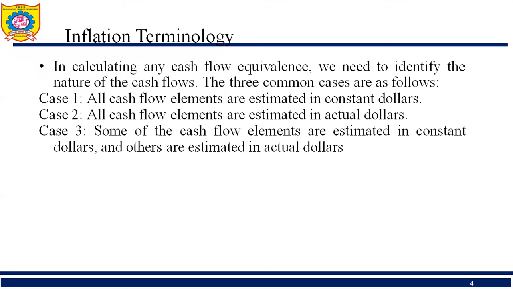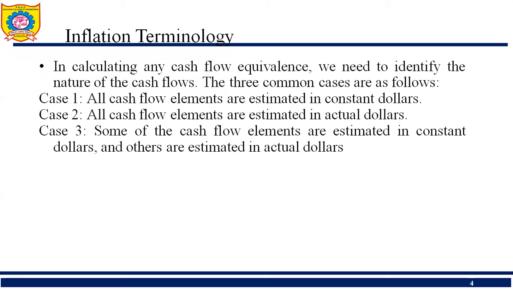In the calculation of any cash flow equivalence, we need to identify the nature of the cash flows. There are three cases. The first case is all cash flow elements are estimated in constant dollar. The second case is all cash flow elements are estimated in actual dollars. In case 3, some of the cash flow elements are estimated in constant dollar and others in actual dollar, a combination of both.